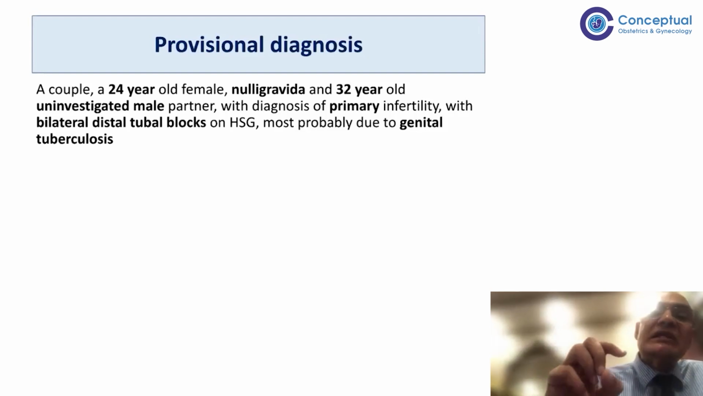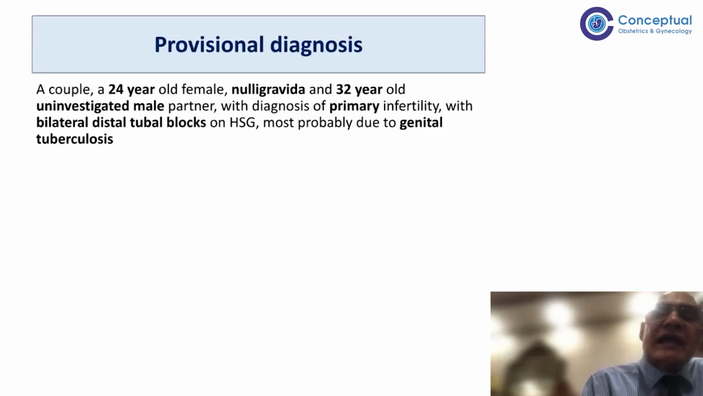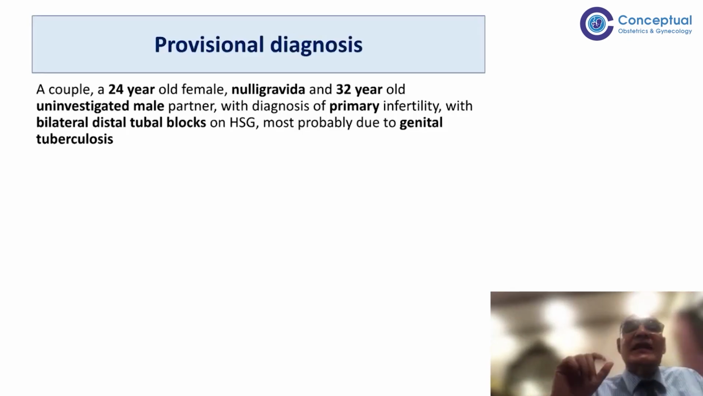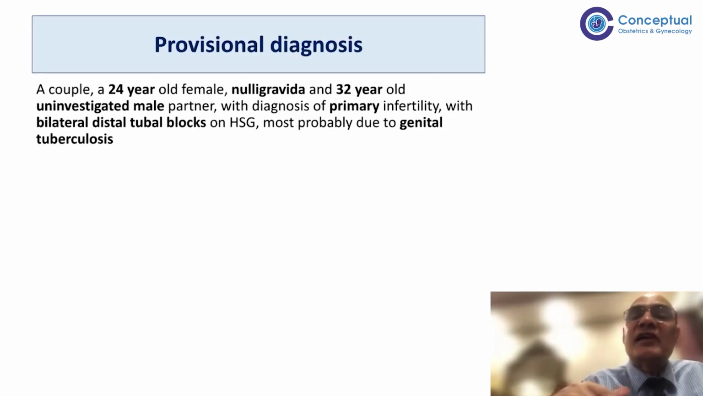So if any of these tests are positive, AFB microscopy is positive, AFB culture is positive, or GeneXpert is positive, or histopathology shows epithelioid granuloma, any of those 4 tests, if positive, that is taken as definite TB, and we can start ATT directly without doing any further tests because they are very reliable. But if it is only PCR positive, we don't start treatment only on the basis of PCR.